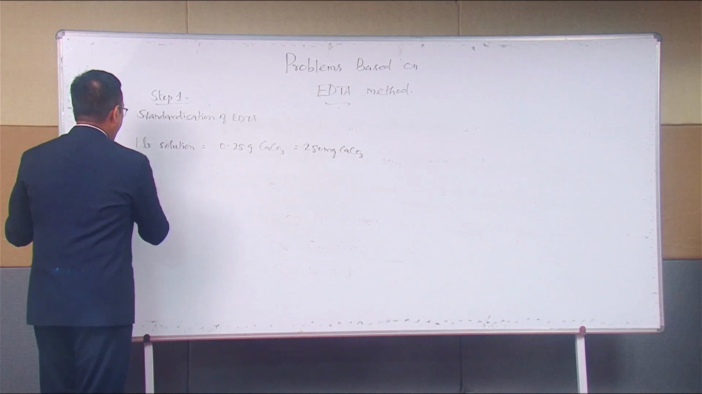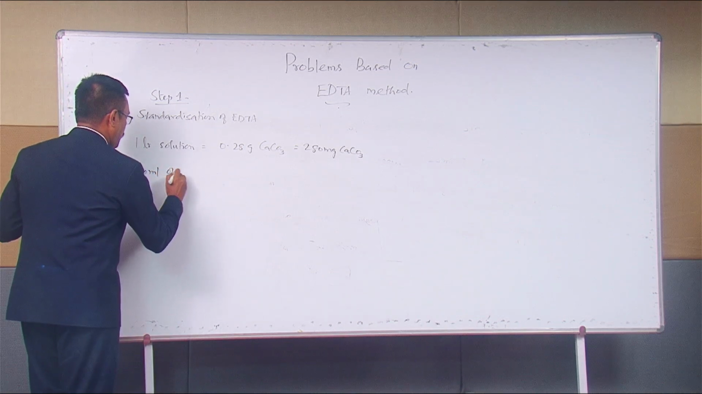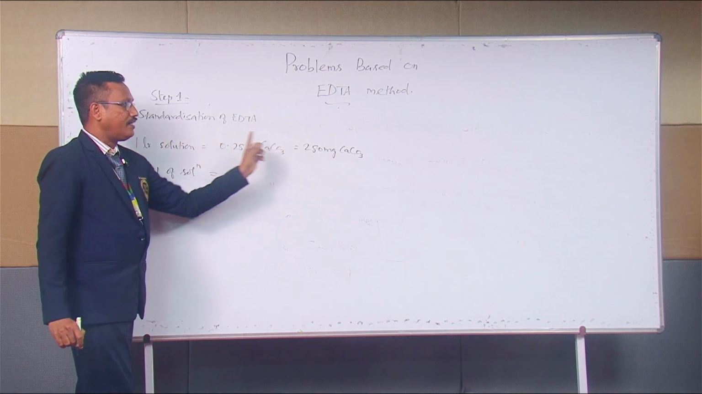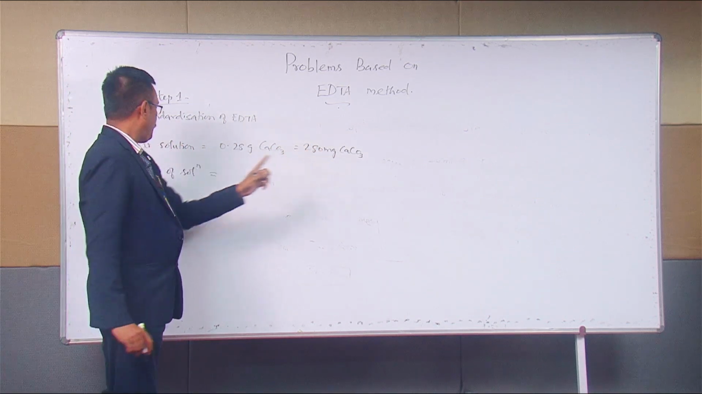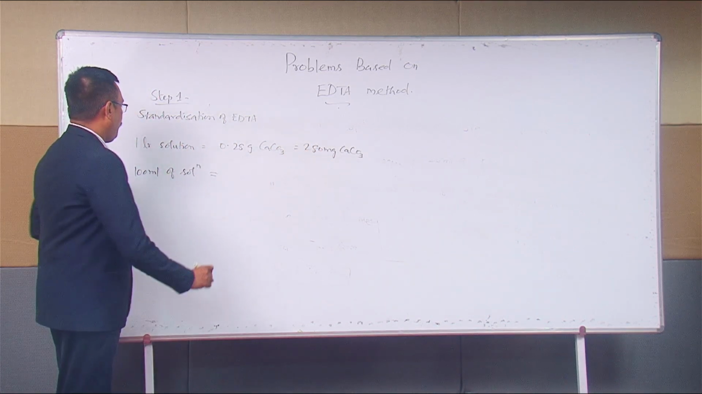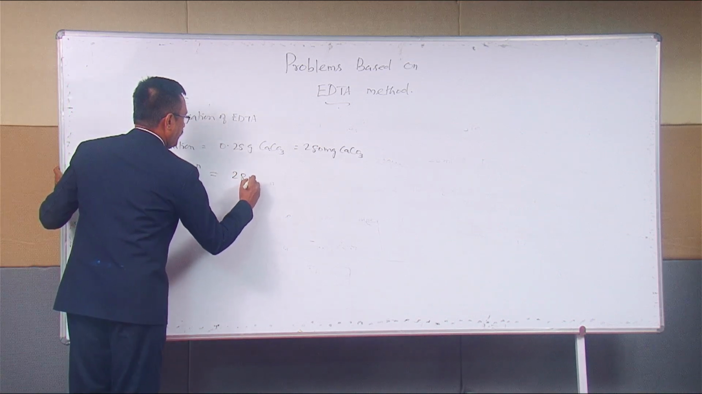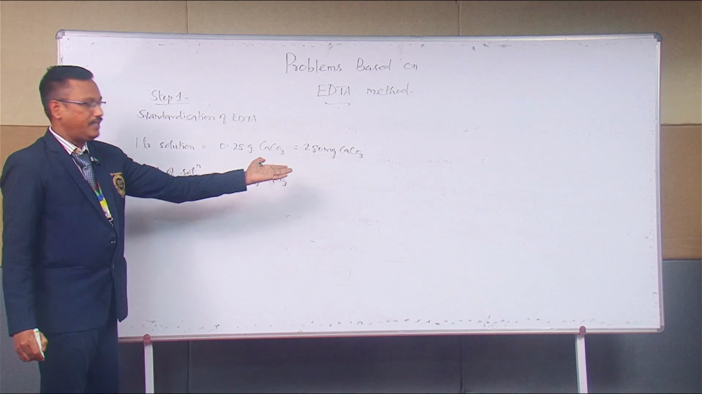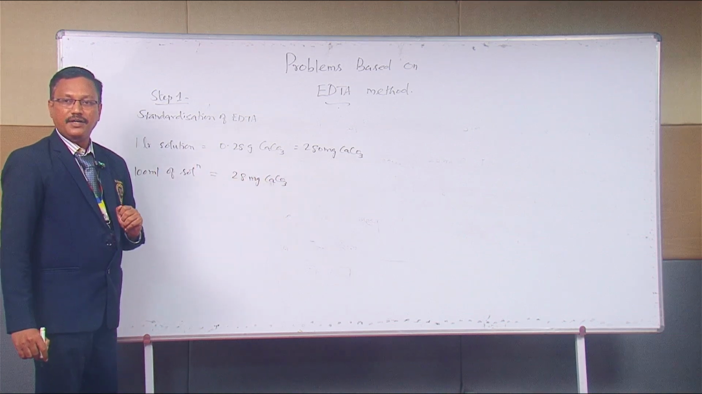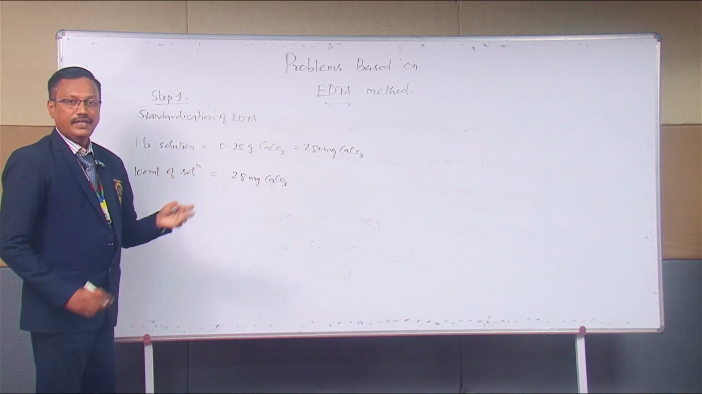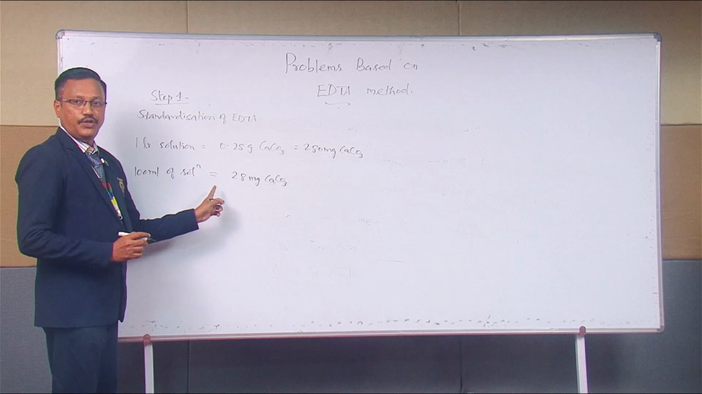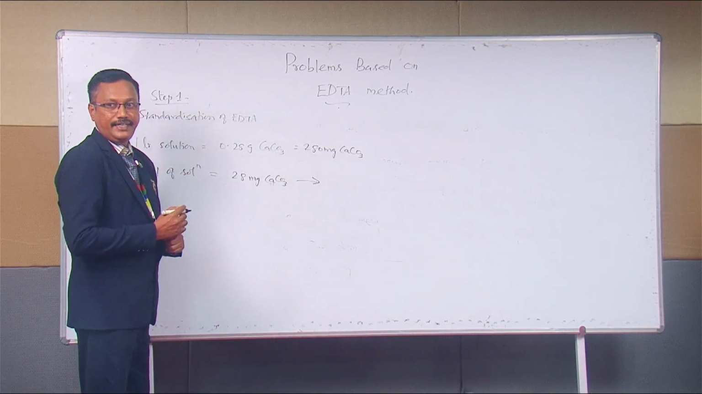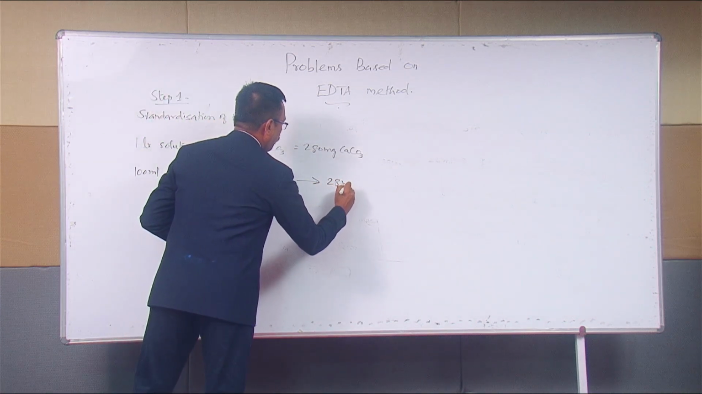Now, 100 ml of this solution. 1 liter is 1000 ml. 1000 ml contains 280 mg of CaCO3. Therefore, 100 ml of solution will contain 28 milligrams of calcium carbonate. Am I right? For 1 liter, 280 milligram. For 100 ml, 28 milligram of calcium carbonate. Then what they have given is that this 100 ml solution required how much amount of EDTA? 28 ml of EDTA.